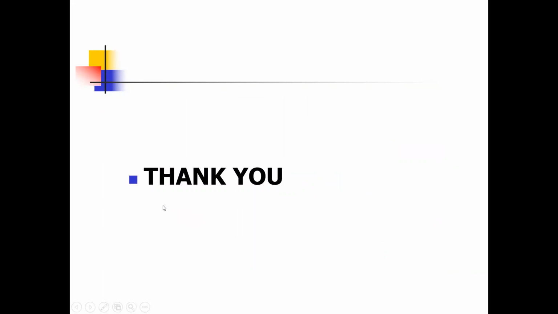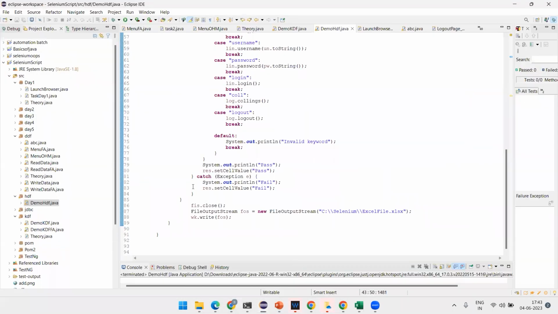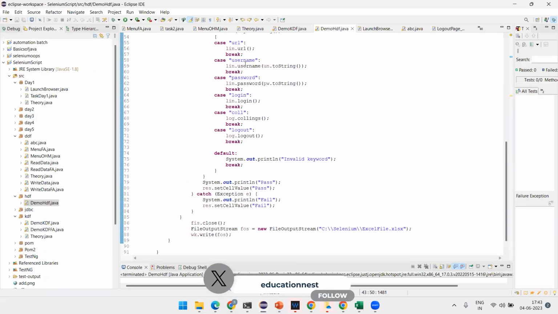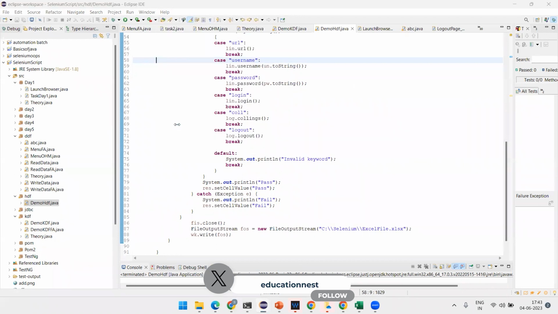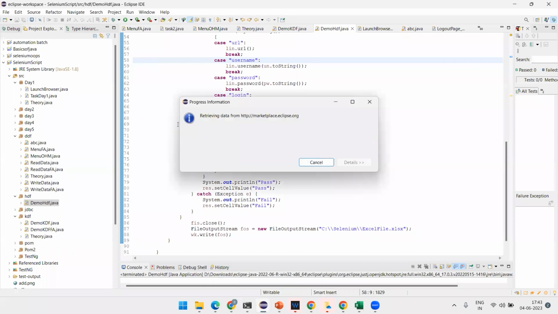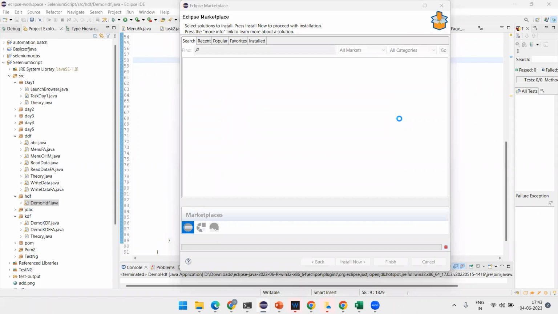Let me show you in Eclipse. I'm coming out of PPT mode. This is your Eclipse. Now go to the Help menu, then Eclipse Marketplace. See, the window is there.